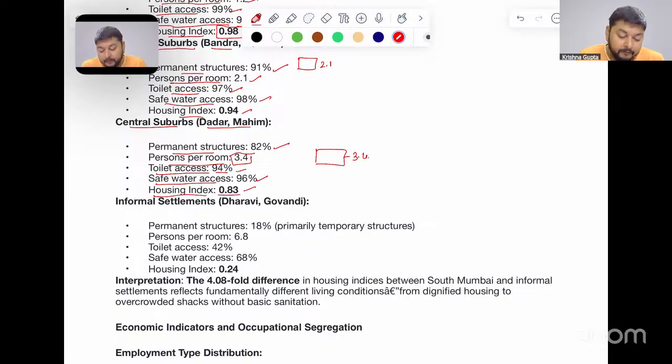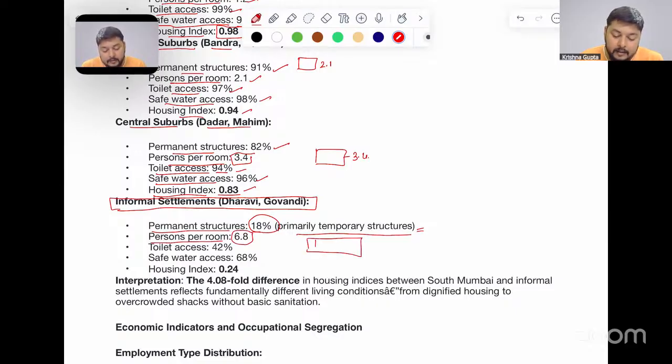When we go to the informal settlements of Dharavi, that is Govandi, permanent structures are just 18%. Primarily temporary structures are present here. Persons per room is 6.8, for example, in this region 7 persons are living in a single room. Toilet access is 42%.